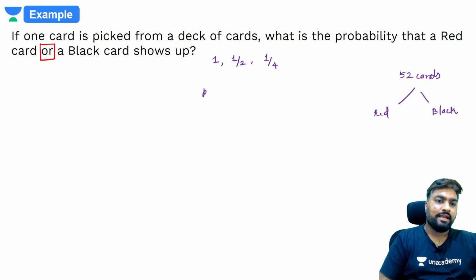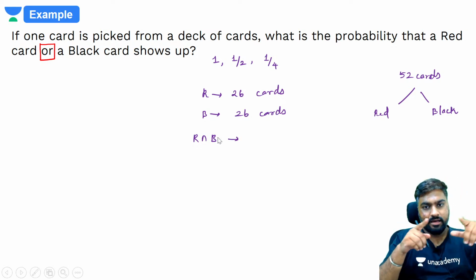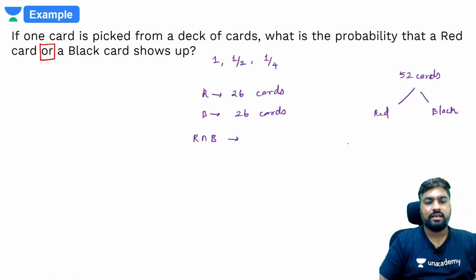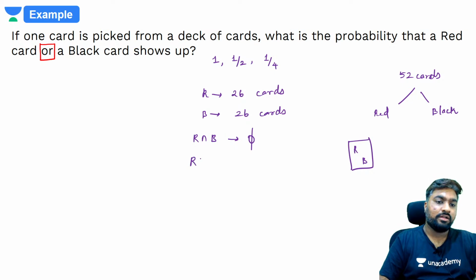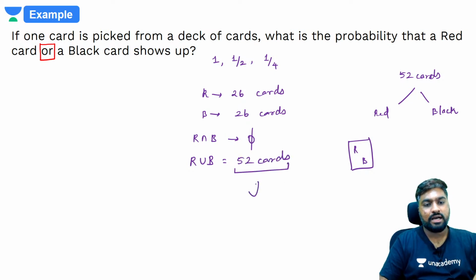Yes, red के set में there will be 26 cards. Black के set में there will be 26 cards. Will there be anything in their intersection? कोई भी common रहेगा? Will there be a card that is both red and black? No. Zero. Null. What about the union? यूनियन क्या होगा? यूनियन होगा पूरे 52 कार्ड्स, ऑल 52 कार्ड्स, राइट?